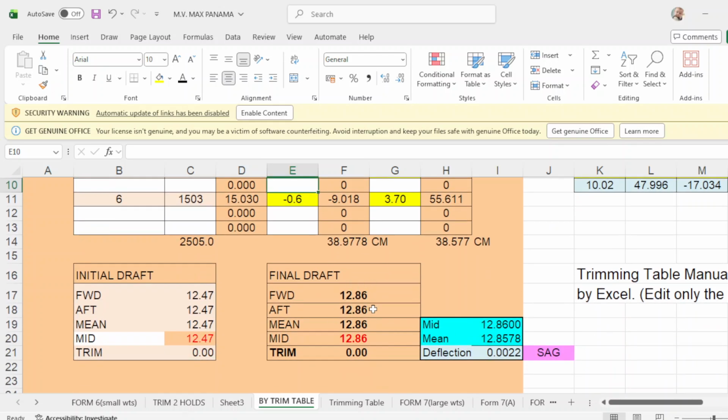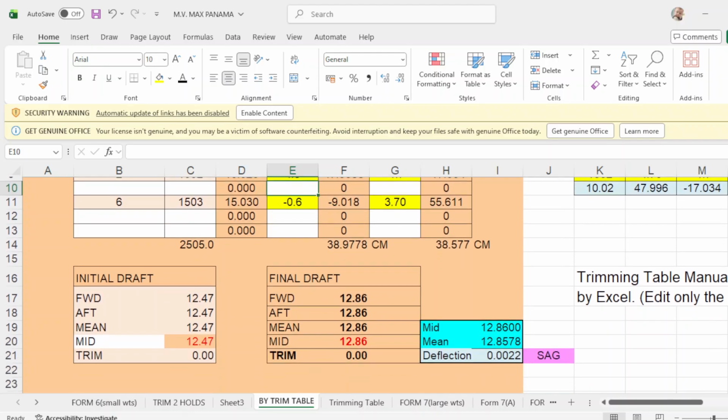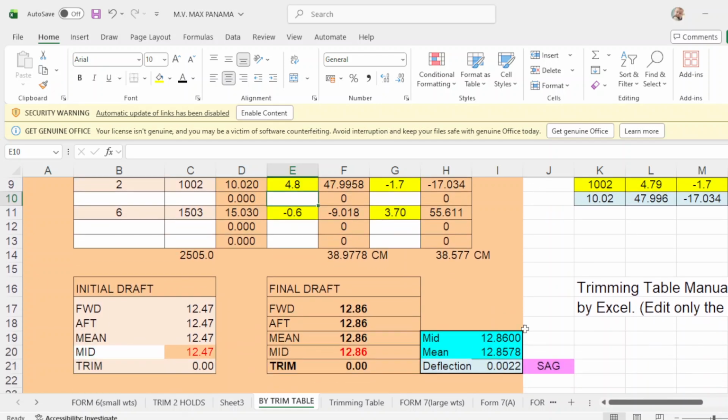So we are just adjusting your trim or your forward up correction to get the actual figure of your departure drop of 1286. So don't be afraid of adjusting this forward up correction, because according to your load indicator, your final drop should be 1286 even keel. So all you have to do is adjust the exact point where the forward and up correction should be in place. That's why you have to adjust this forward and up correction. Then we go now to the form 7. Okay, this one.